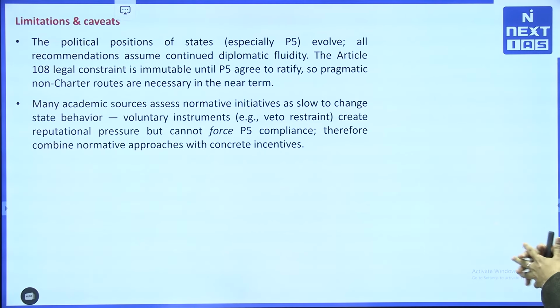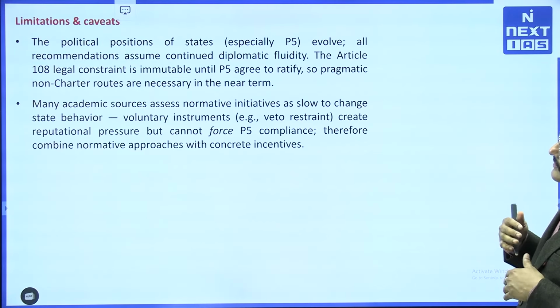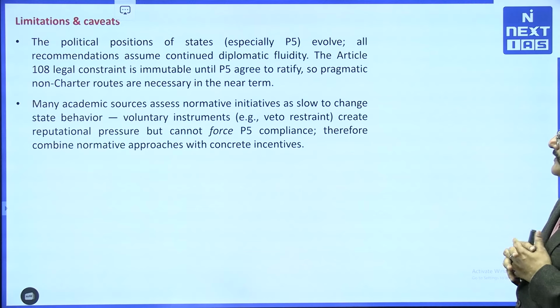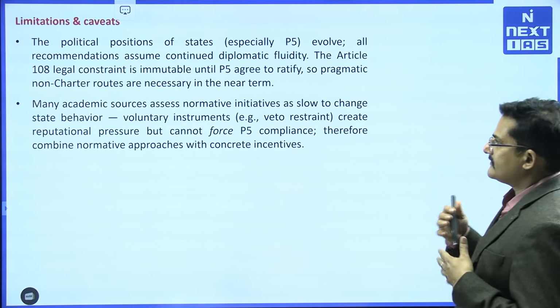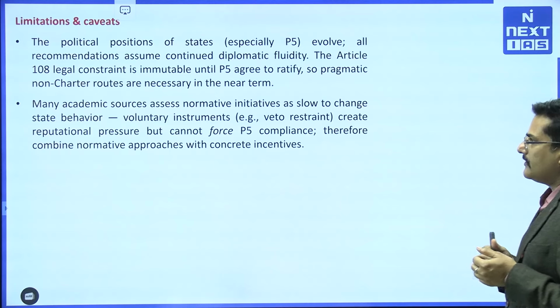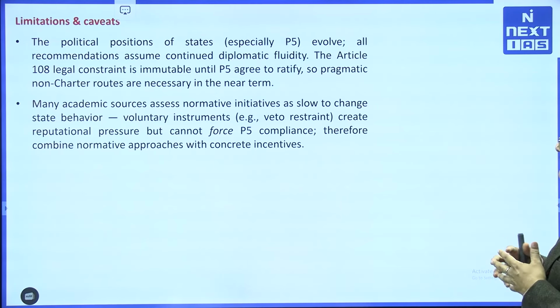What are the limitations and caveats? The political positions of states, especially the P5 states, evolve, and all recommendations assume continued diplomatic fluidity. Article 108's legal constraint is immutable until the P5 agree to ratify. So, pragmatic non-charter routes are necessary in the interim, and many academicians assess normative initiatives as too slow to change state behavior.